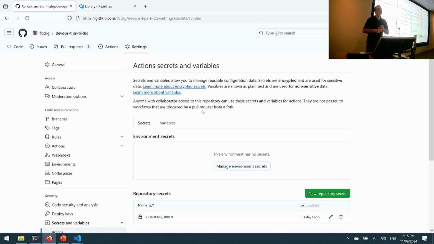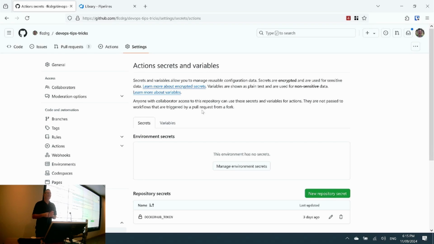Even with using variables in your pipelines, it's tempting to make everything a variable, but then it just becomes really hard to understand what's going on. So think, is this thing actually going to change, or does it make sense for me to make this a variable? Okay, do it. But if you're just making everything a variable just in case you might need to change it, well, maybe don't do that. Think about YAGNI, you ain't going to need it. So only make it a variable when you realise, actually, I need to vary this per environment, for example. Then that's a good case for a variable.